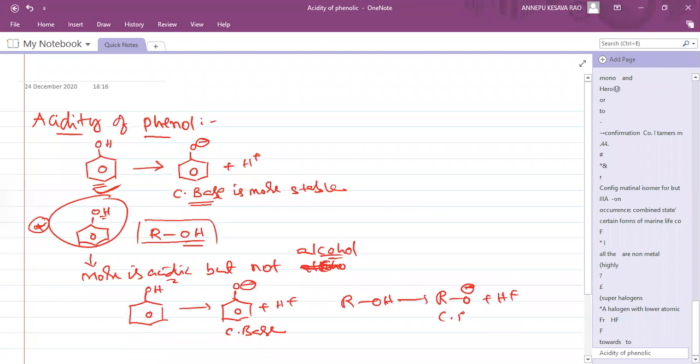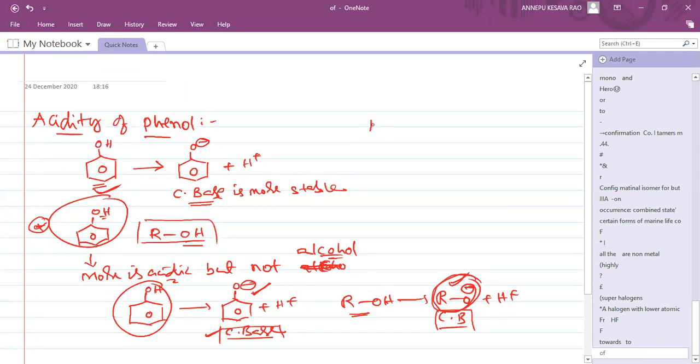This is the conjugate base. Now this is the phenoxide ion, a conjugate base, and this is the alkoxide ion, a conjugate base. Which one is more stable? The phenoxide ion is more stable compared to the alkoxide ion. Phenoxide is more stable, so phenol is more acidic. Alkoxide is less stable, so alcohol is not a stronger acid.